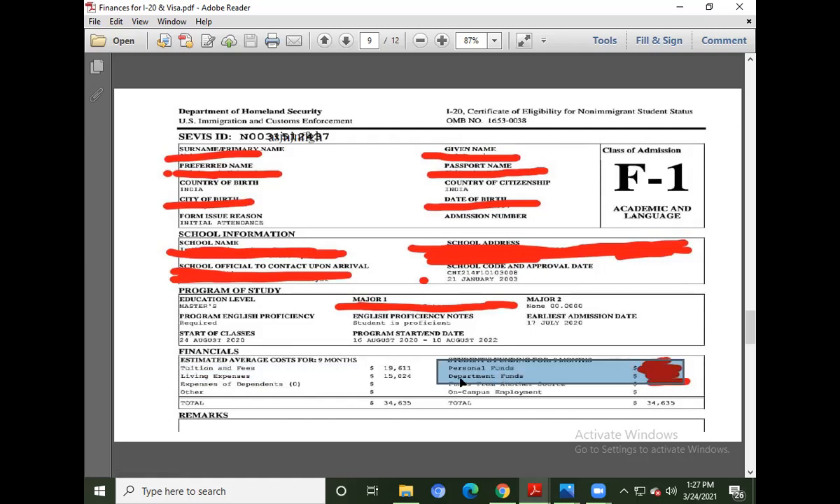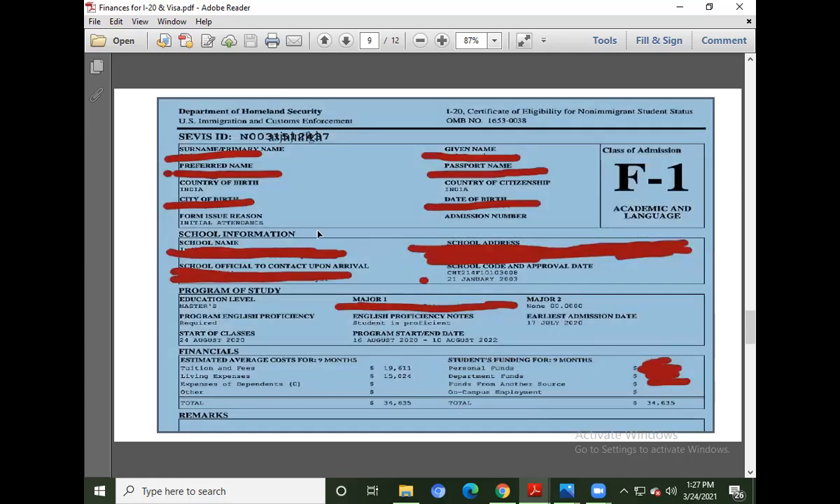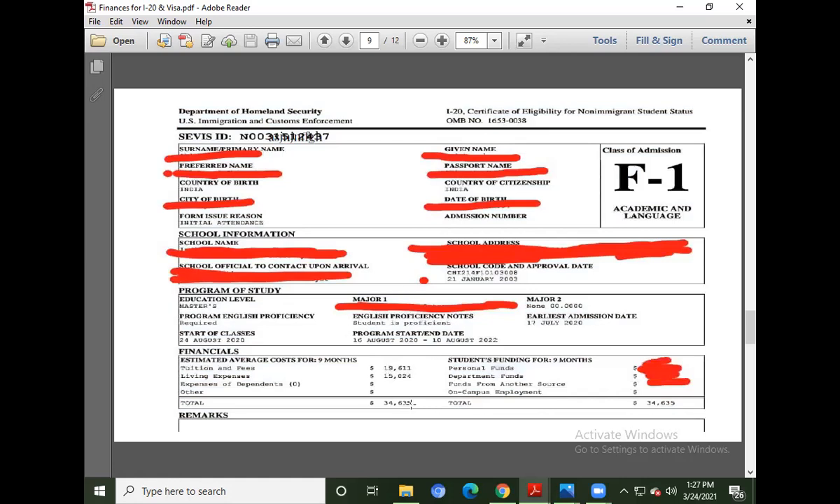So this student has applied via personal funds and department funds. Obviously, if you are going for loans, then education loans will be mentioned over here. So this is your complete I-20. This is the first page of the I-20. There are many more pages to it.